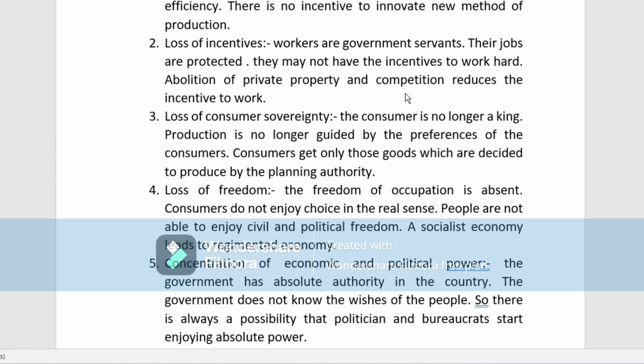So there's a loss of incentive. That means you will not work hard, because you know that even if you work hard, you will not get any extra benefit. So as there is no incentive for your hard work, you will not work hard.